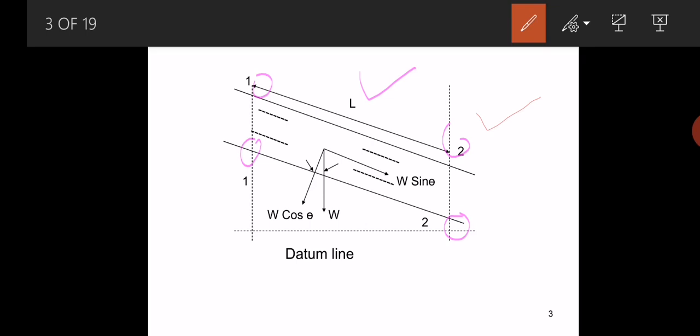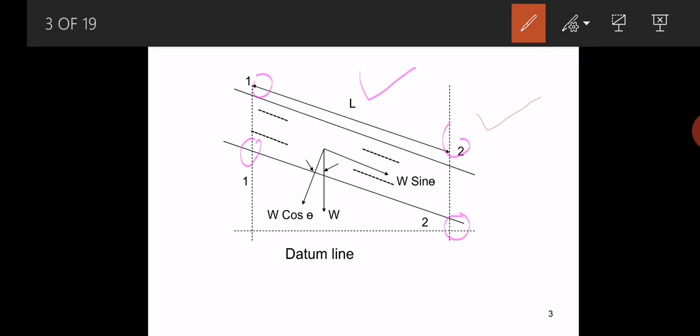Here let us consider that the flow in the open channel is uniform flow. What do we mean by uniform flow? Uniform flow means the velocity of fluid particles at all the cross sections is the same. Then we can say it is uniform flow. Let us consider the uniform flow is flowing in an open channel.